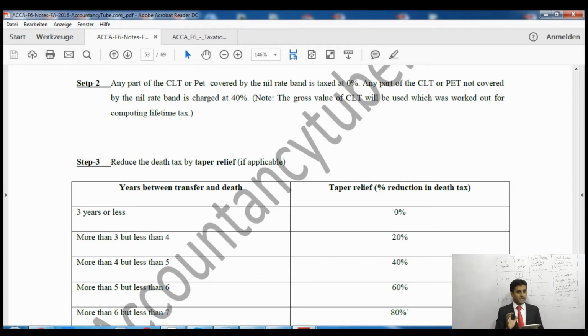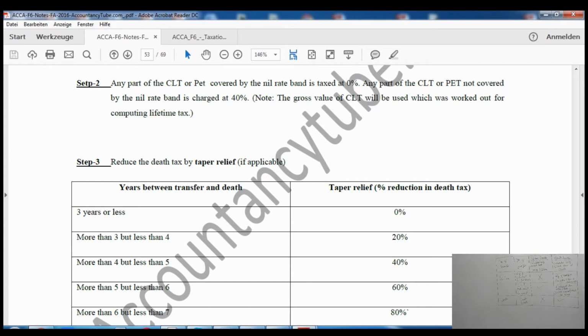But please remember, this is a death tax, so there will be a separate available nil rate band. So there will be a separate £325,000 nil rate band. The nil rate band is different for lifetime and for death. There are two different nil rate bands, and the amount is exactly the same: 325,000 during lifetime and 325,000 at death as well.